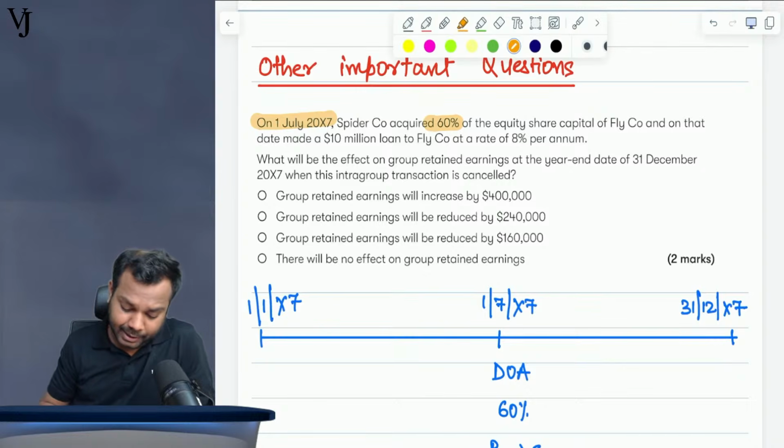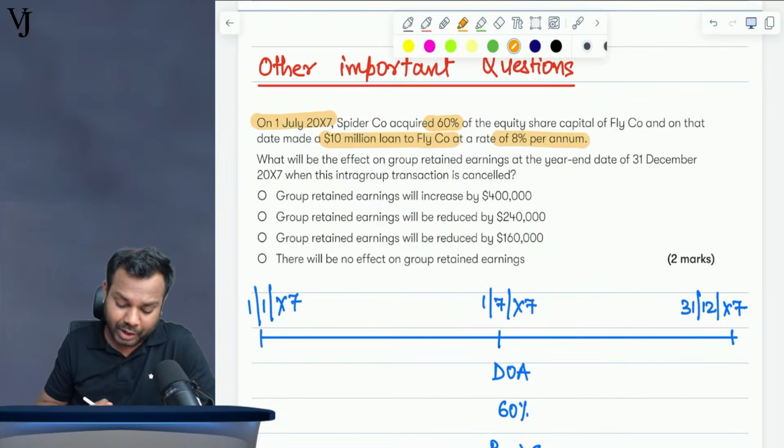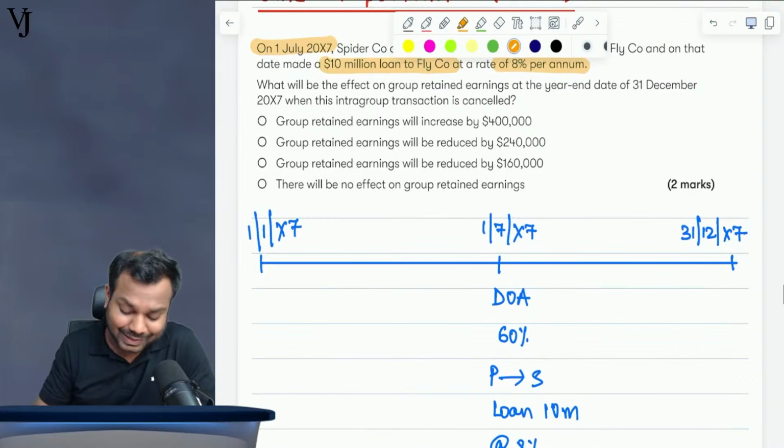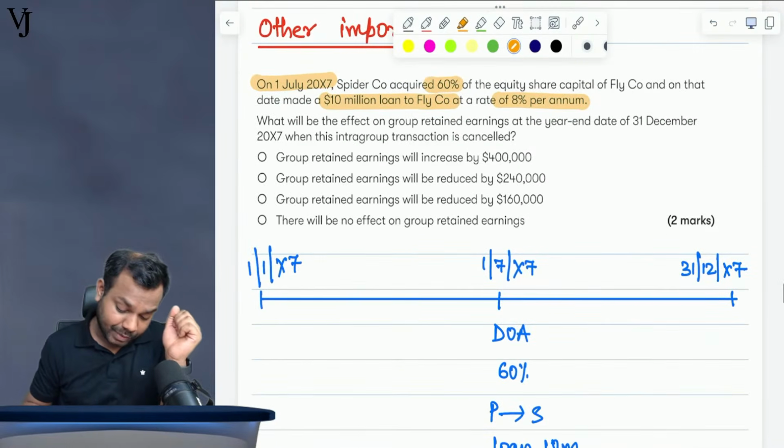On that date, it made a 10 million loan to Fly Company at the rate of 8% per annum. What will be the effect on group retained earnings at the year end date of 31st December 2007 when this intra-group transaction is cancelled? See, understand what is happening in this question.